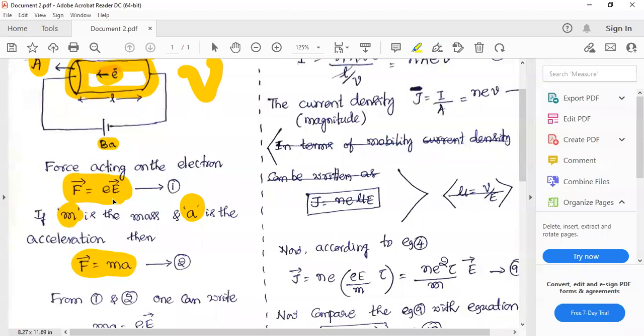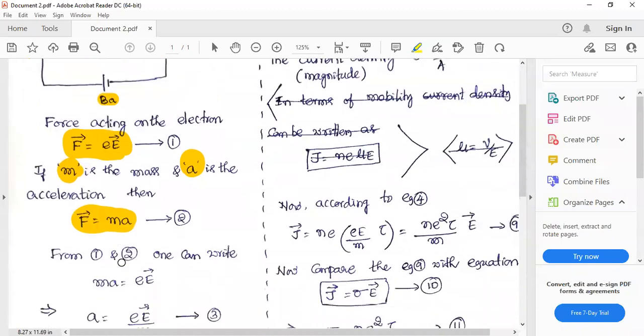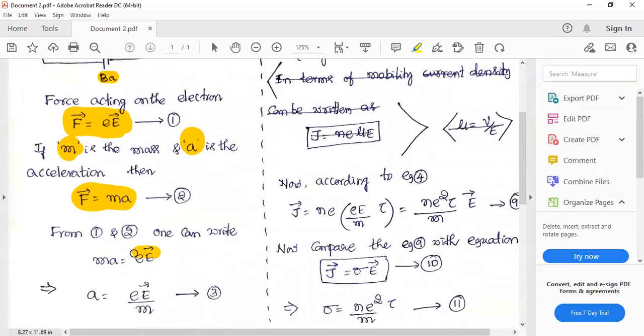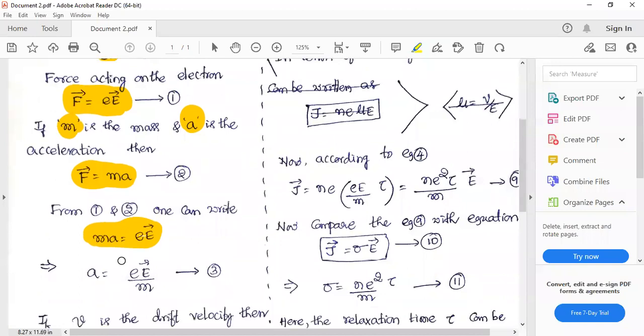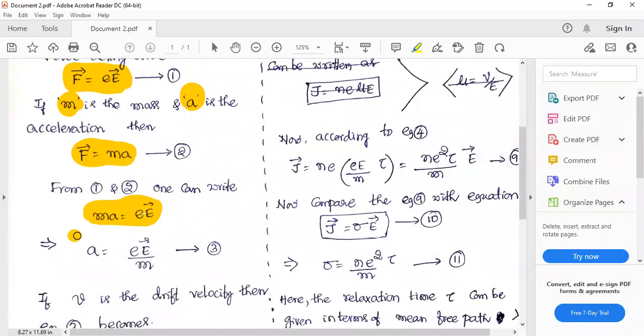The force acting on the electron is eE. In terms of acceleration, it is m into a. Both are same. We can equate them. I have missed a vector symbol over the acceleration. Okay, forgive me. And I can obtain acceleration as a is equal to eE divided by m. Okay, I have just cross multiplied m here.